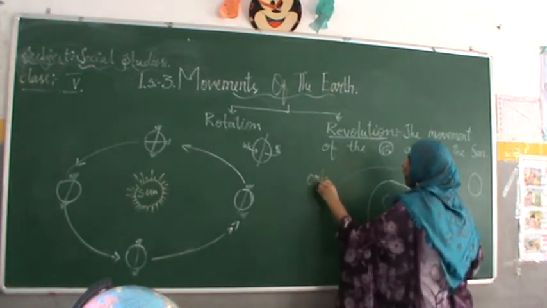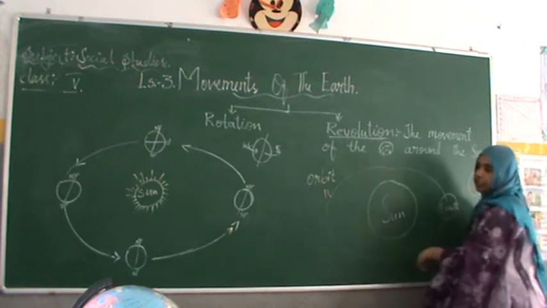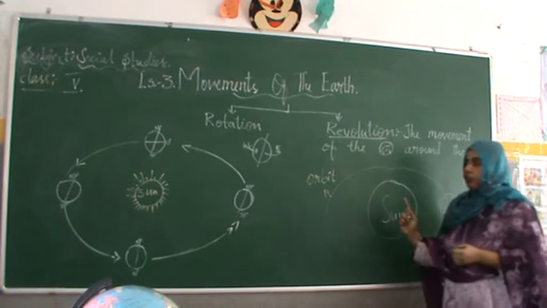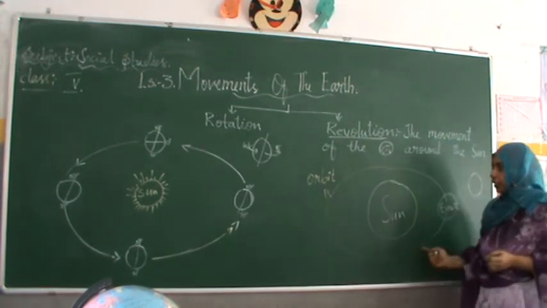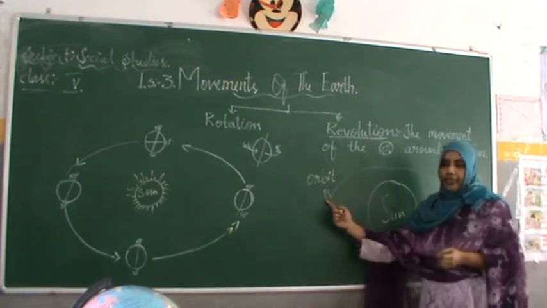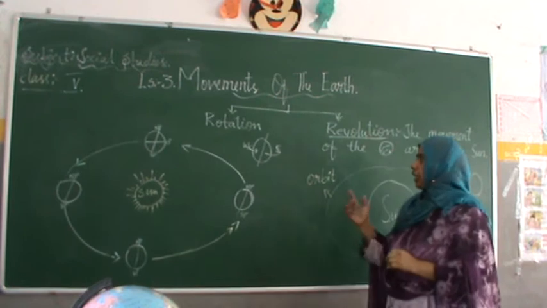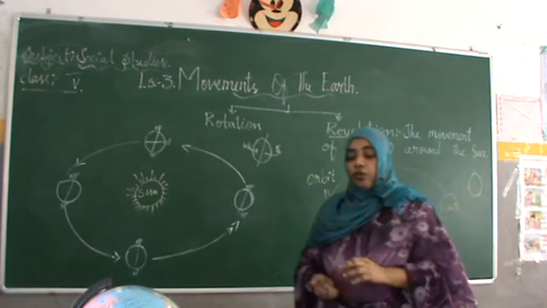This is the line on which our planet Earth revolves around the sun, and the shape of the orbit is elliptical. When Earth is revolving around the sun on the orbit, what happens? It will cause seasons.